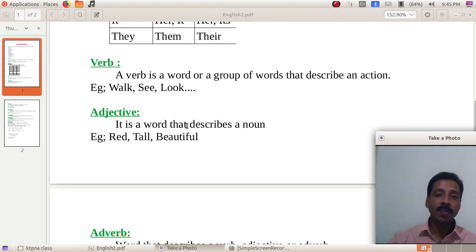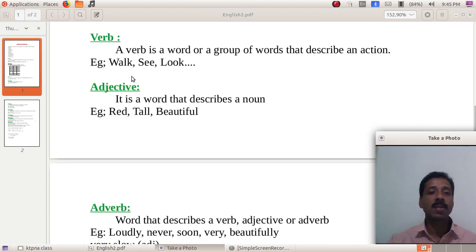Then the next part of speech is verb. What's a verb? A verb is a word or a group of words that describes an action, a doing word, we can say. A verb is a word that shows an action. Examples are walk, see, look, and you can write down a number of examples for verbs.